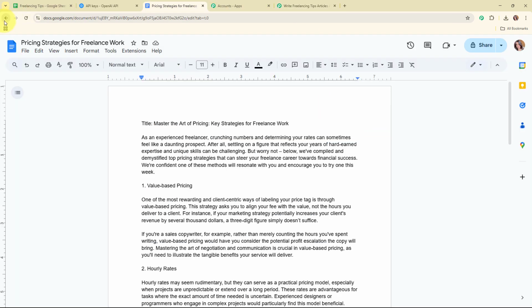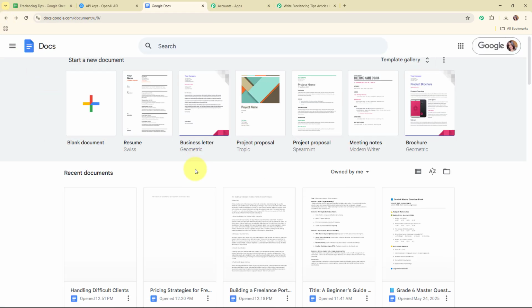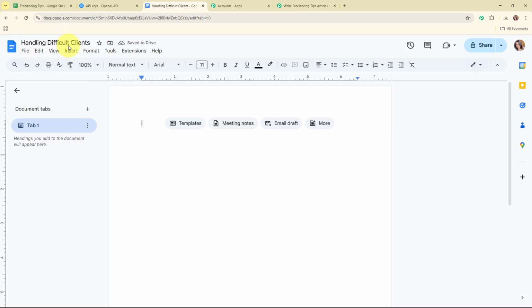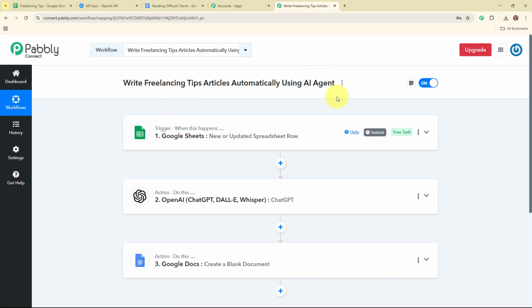So let's go and check it. Here I'm going to move back. And here you can see we have successfully created a blank document over here with the title handling difficult clients. Alright, so with this we have successfully set up this action step as well.